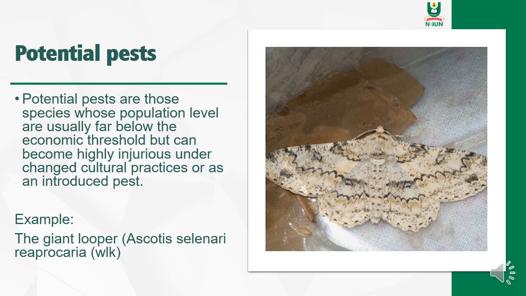Then these potential pests become highly injurious. They have the potential to become injurious, but normally they are not a threat. An example is the giant looper, and you can see in this picture what a giant looper looks like.